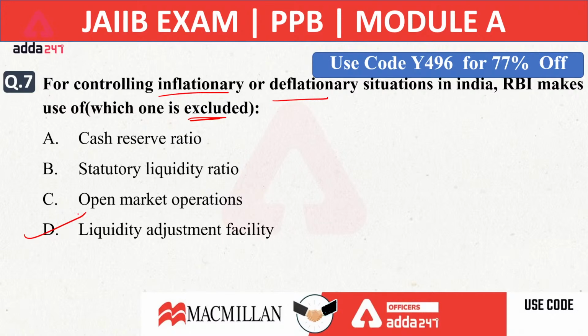These are the things RBI uses to control inflation and deflation. But the liquidity adjustment facility is performed on a daily basis to inject and absorb money, not to control the immediate inflationary and deflationary situation. All the others will be used, market stabilisation scheme will be used, but not the LAF. The right answer will be D.